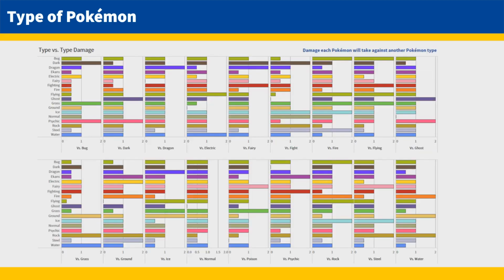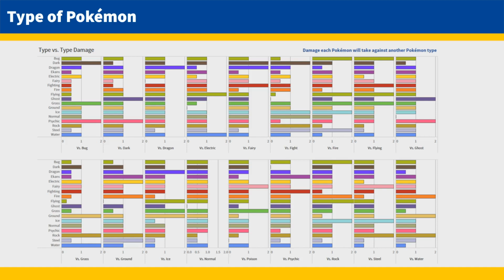Pokémon can also be weak or strong against other types in battle. For example, water are weak to grass types. Pokémon will either do half damage, 0.5, normal damage, 1, double damage, 2, or have no effect against another type. There's a very famous chart among Pokémon trainers that I was tempted to recreate showing this breakdown, but given my skill in the dataset, I was not able to perfectly reproduce it. Instead, I created this one.